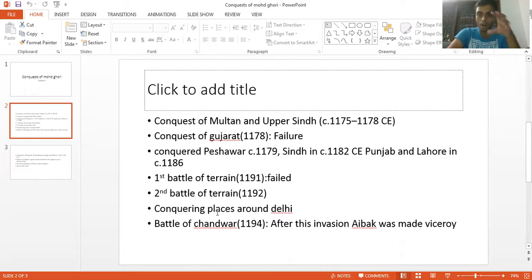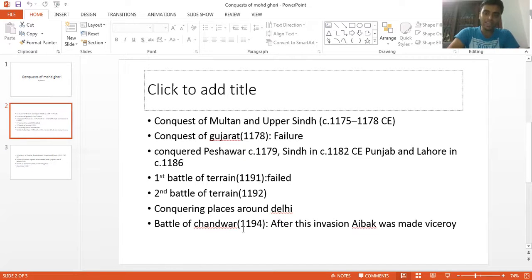Muhammad Ghori had conquered the surrounding places of Delhi. After these were conquered, Muhammad Ghori went to Ghazni. Then he came again to India to conquer Kannauj, which was ruled by Jayachandra of the Gahadavala dynasty. The battle was called the Battle of Chandawar.